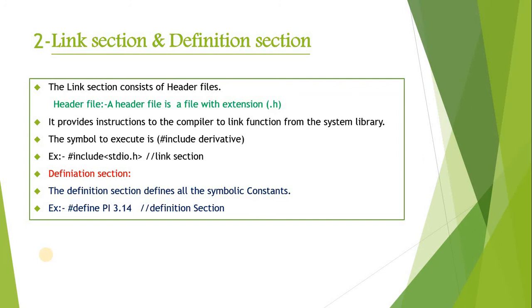Now you can see the second point. It provides instructions to the compiler to link functions from the system library. The header file tells the compiler to go to our library and link this function to our program. The third point is that the symbol to execute is hash include and the name of the library file.